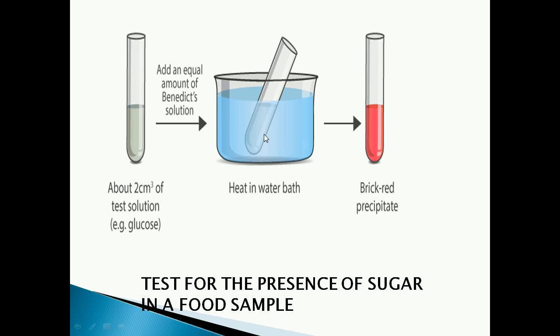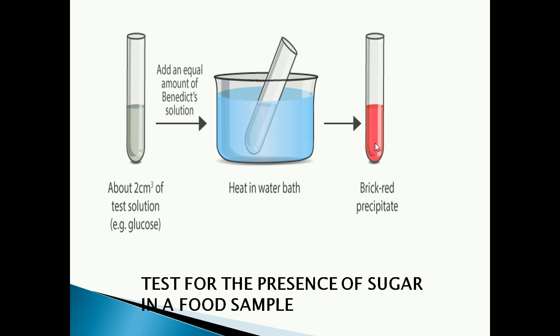After heating, if the food sample turns brick red, the food sample is rich in sugar. If it has medium sugar content, it will turn yellow. If it has low sugar content, it will turn green. Understood, children?